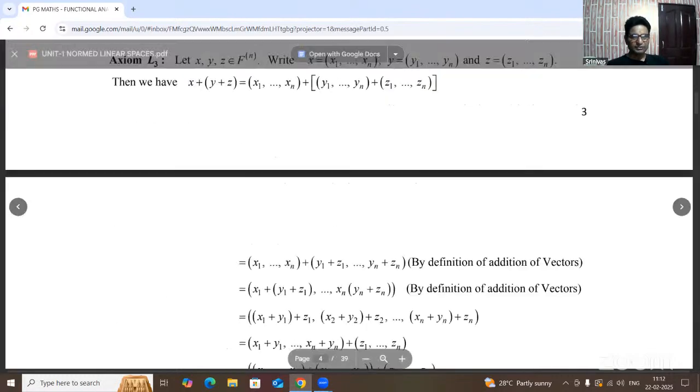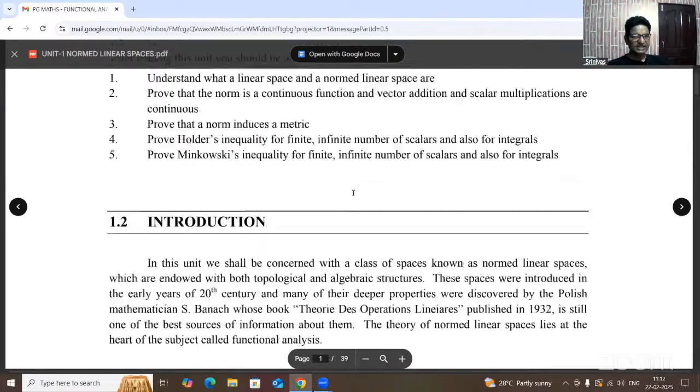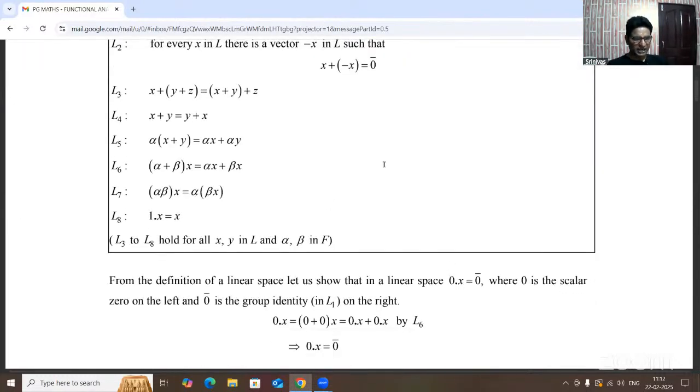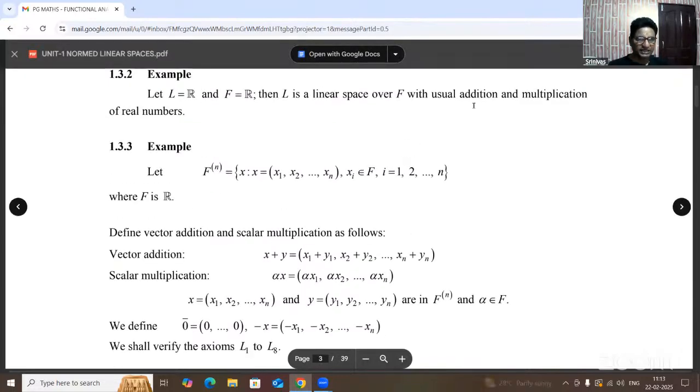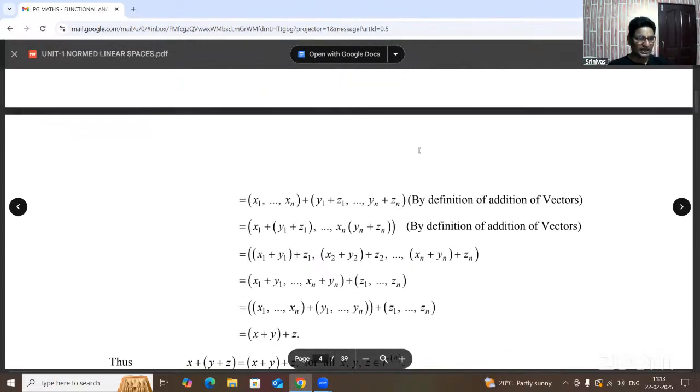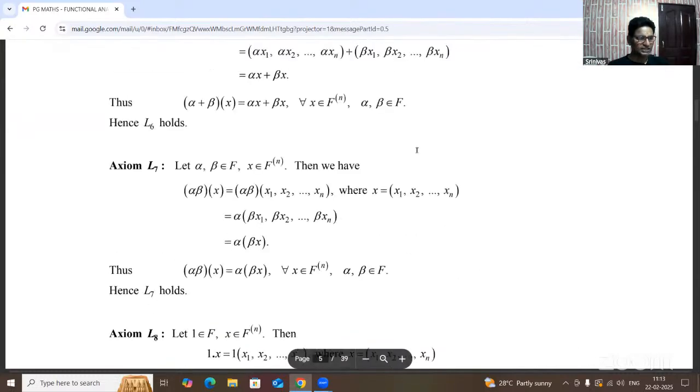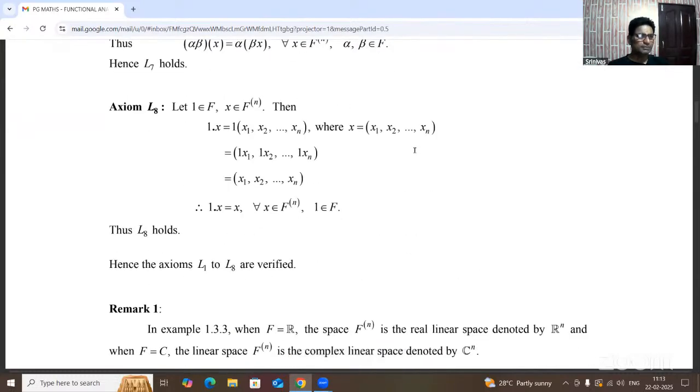All the axioms means, again for your understanding, I repeat from the beginning of this part: the L1 to L8 axioms are satisfied. So that is called a linear space by using the n-tuples of elements.